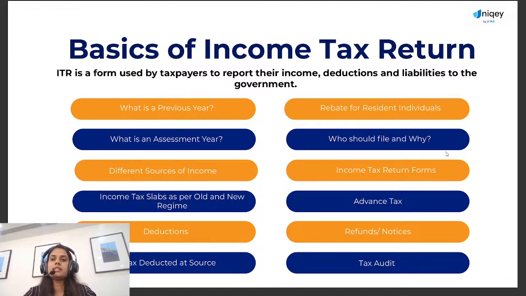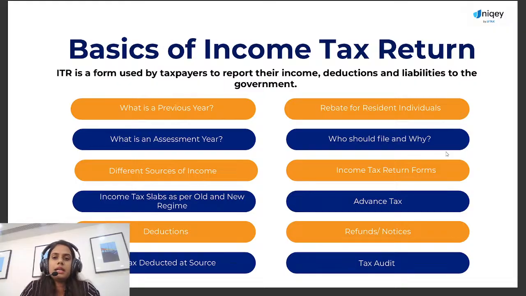So basically, ITR is a form used by taxpayers to report their income, deductions and liabilities to the government. There are a few terms in income tax which are commonly used. Maybe you are aware of those terms or you have heard them earlier as well.